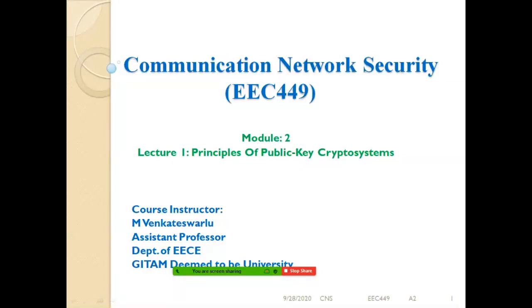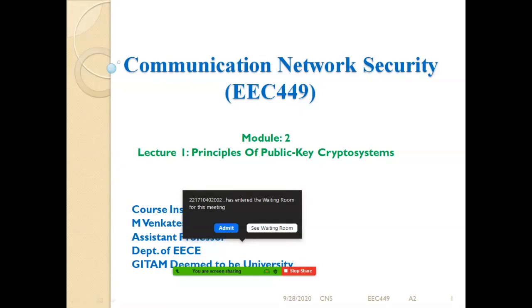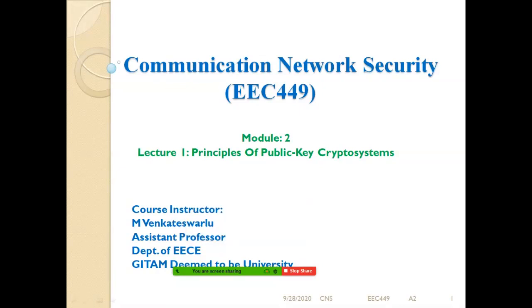Today I will start module 2. The remaining concepts in module 1 we will discuss after unit test 2 in module 2. So lecture 1 will be on principles of public key crypto systems. Module 2 will be on public key crypto systems. In module 1, it was symmetric encryption techniques, or the conventional encryption. This one will be based on asymmetric encryption.